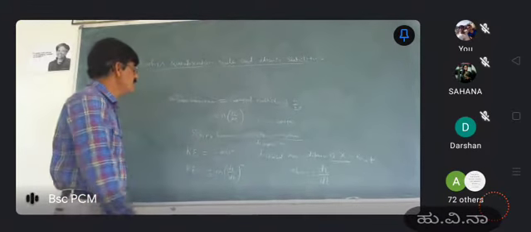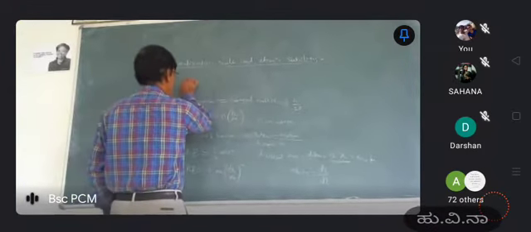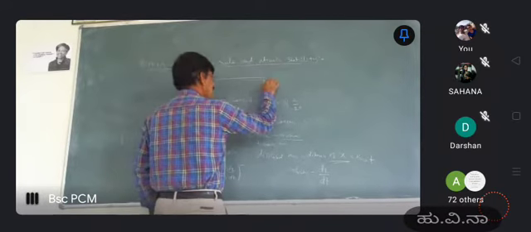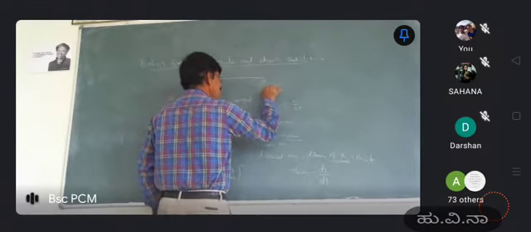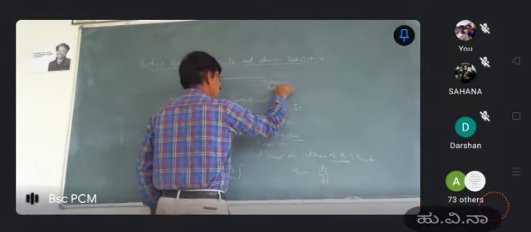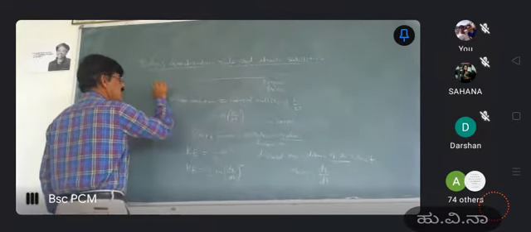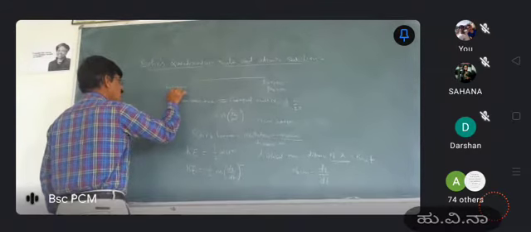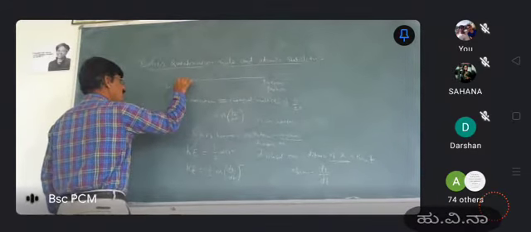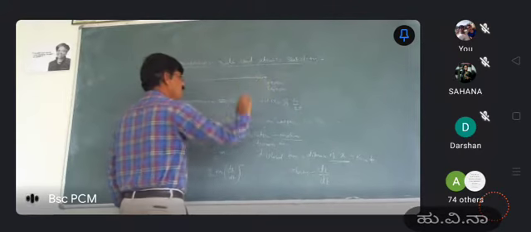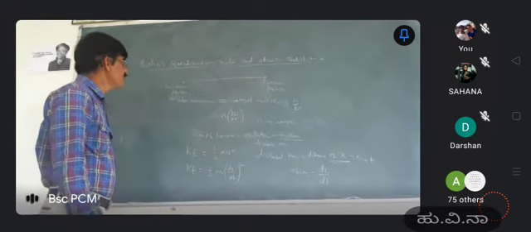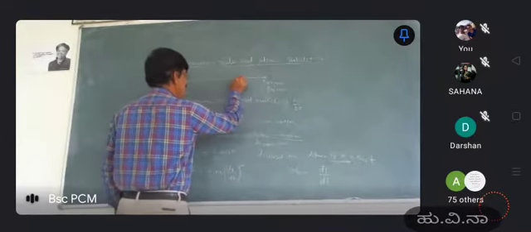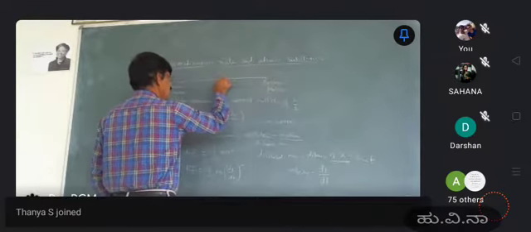Since this is a simple harmonic oscillator, it is moving like this. These are called extreme points, the extreme positions. The simple harmonic oscillator moves to one side, again comes to the other side.